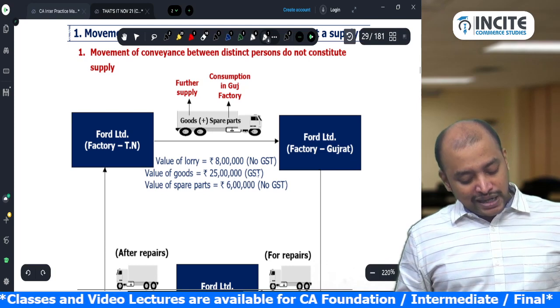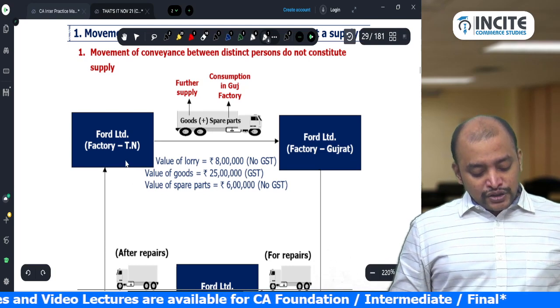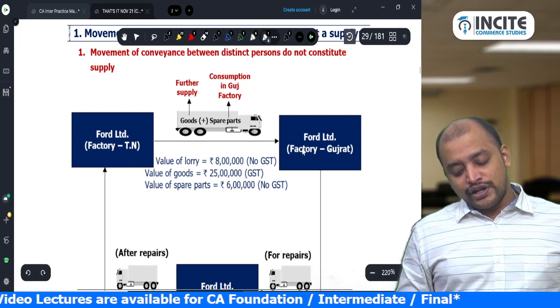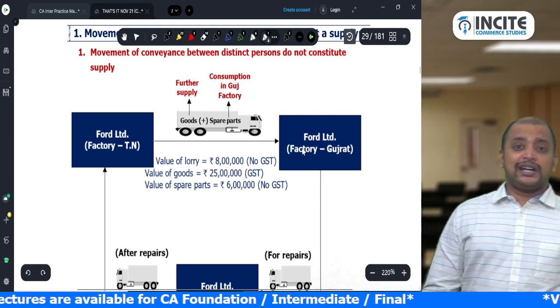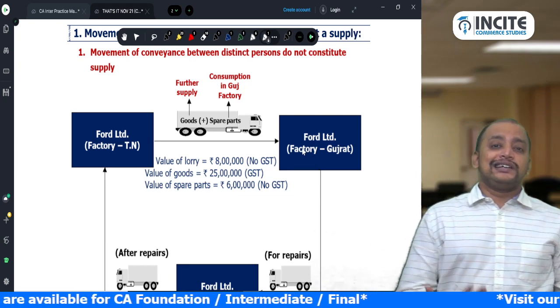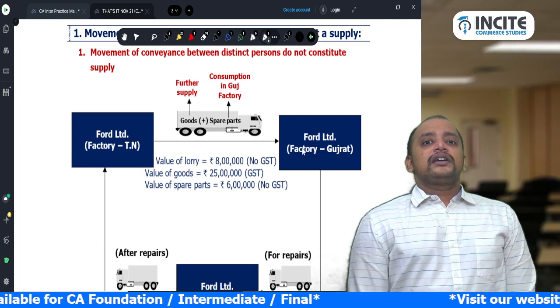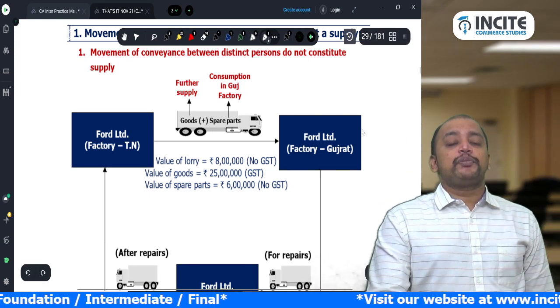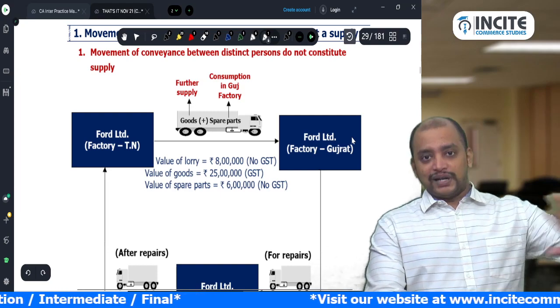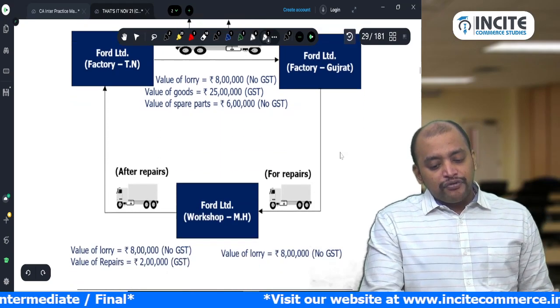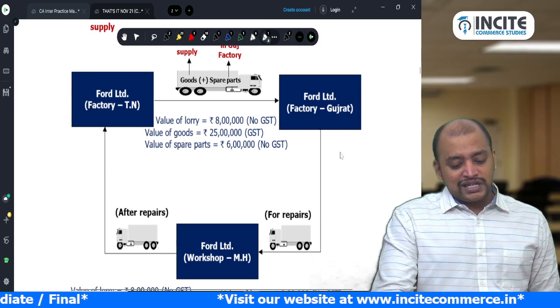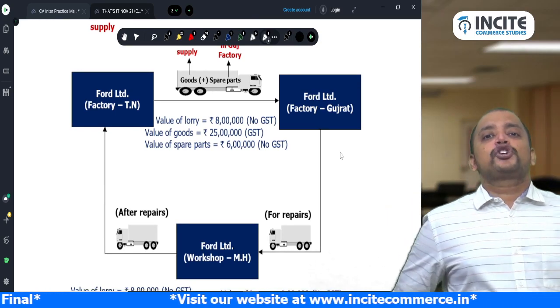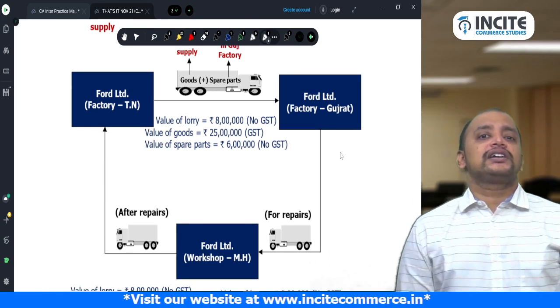So it is supply and chargeable to GST. So Ford Limited Tamil Nadu will raise an invoice on Ford Limited Gujarat, and Ford Limited Gujarat will take the ITC on the same, and they will be using it for payment of GST on their outward supply. Done. Now from Ford Limited Gujarat to Ford Limited Maharashtra workshop, they send the truck for repairs.